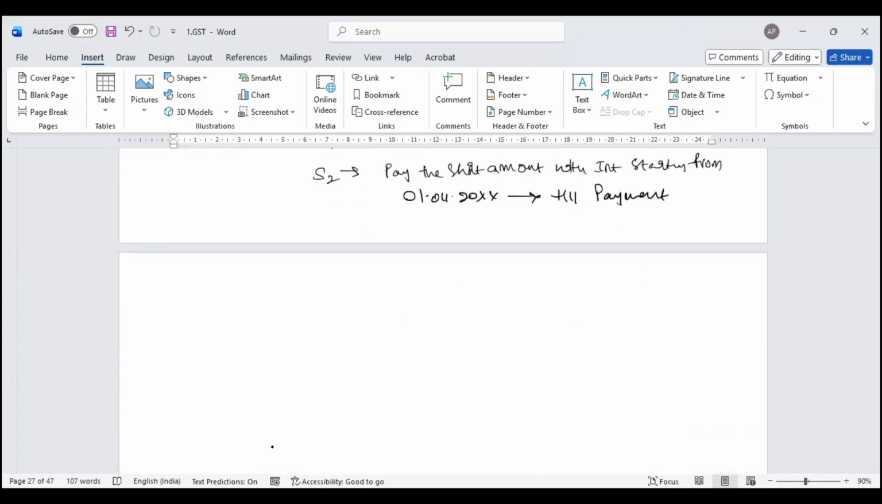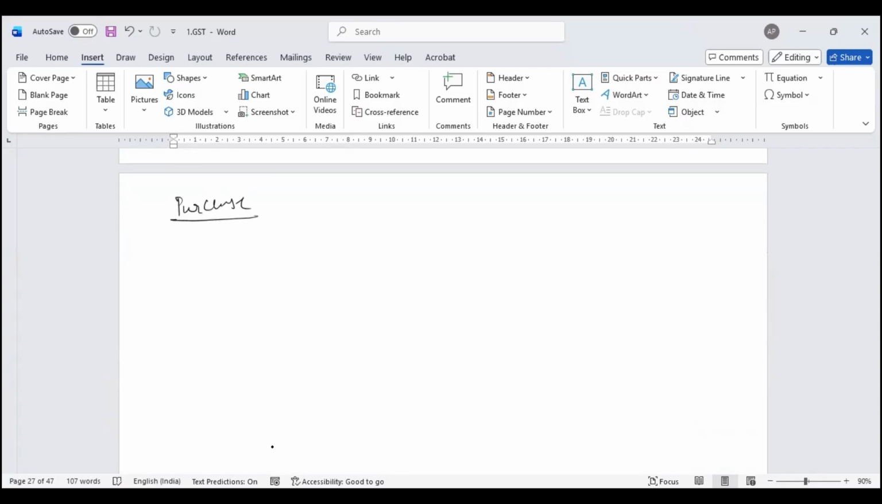I'll just give one example to understand this particular formula, what we do. Let's see the purchases for a month. I'll give scenarios. Goods purchased for own building construction.